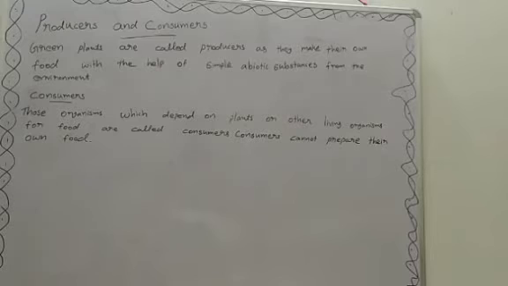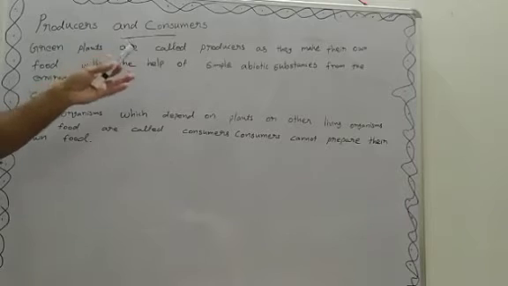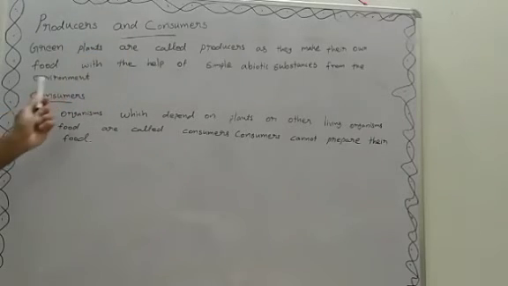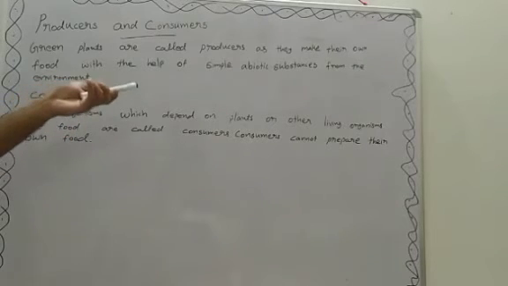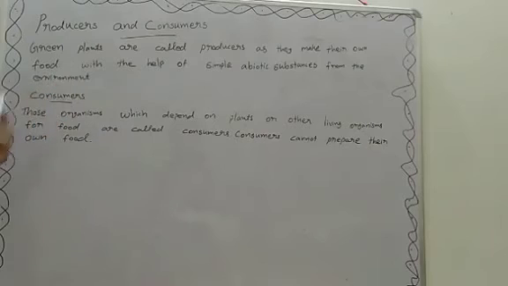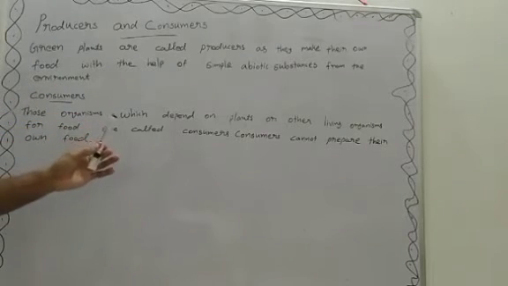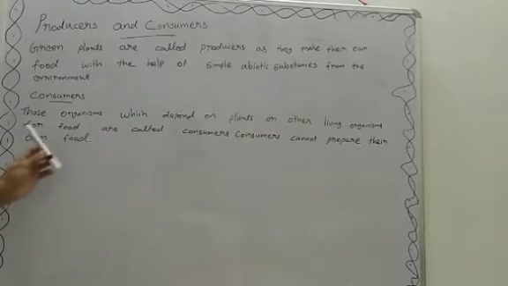Next, producers and consumers. Green plants are called producers as they make their own food with the help of simple abiotic substances from the environment. Those organisms which depend on plants or other living organisms for food are called consumers. Consumers cannot prepare their own food.